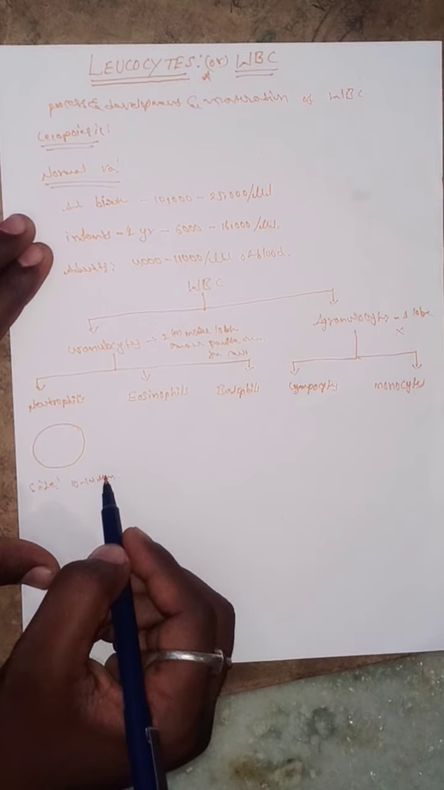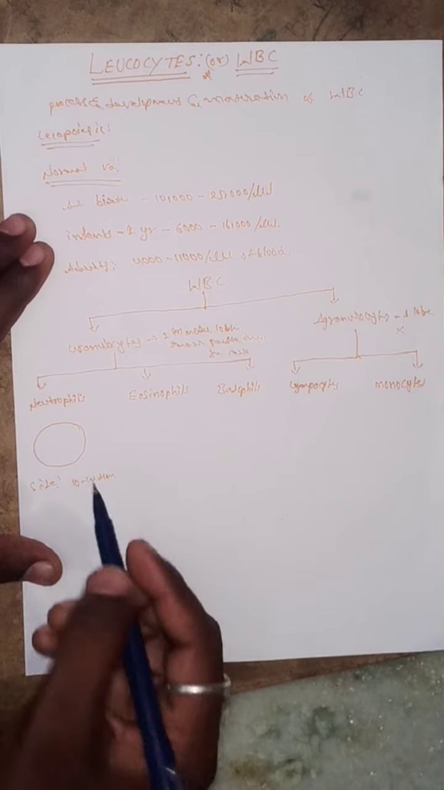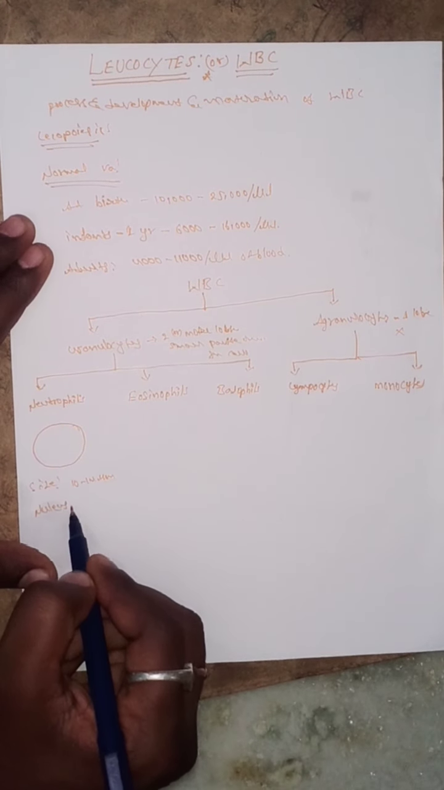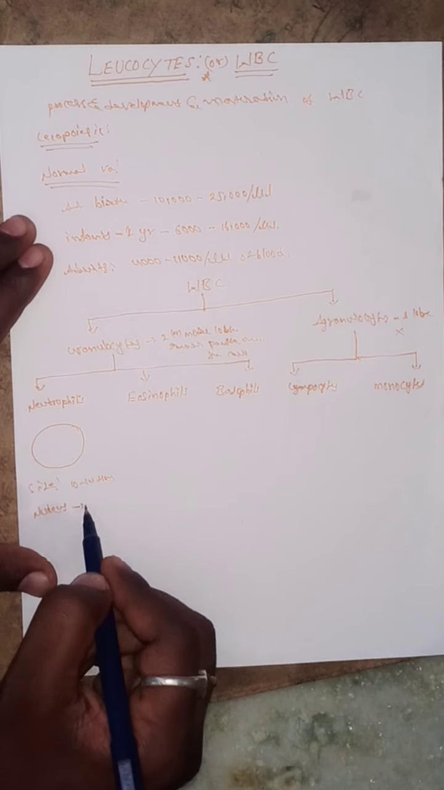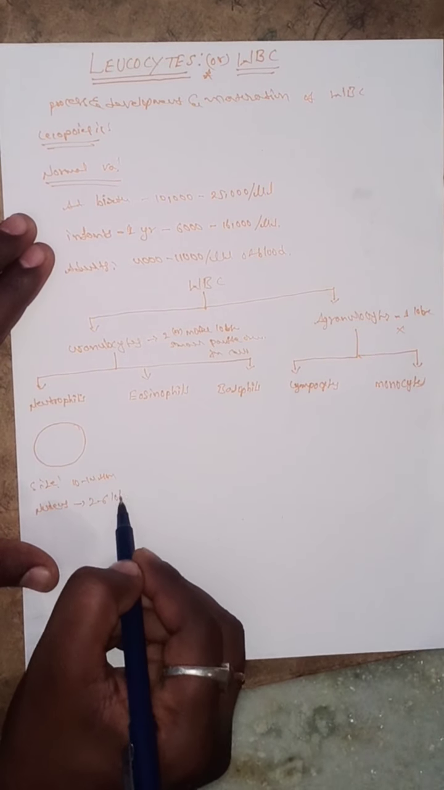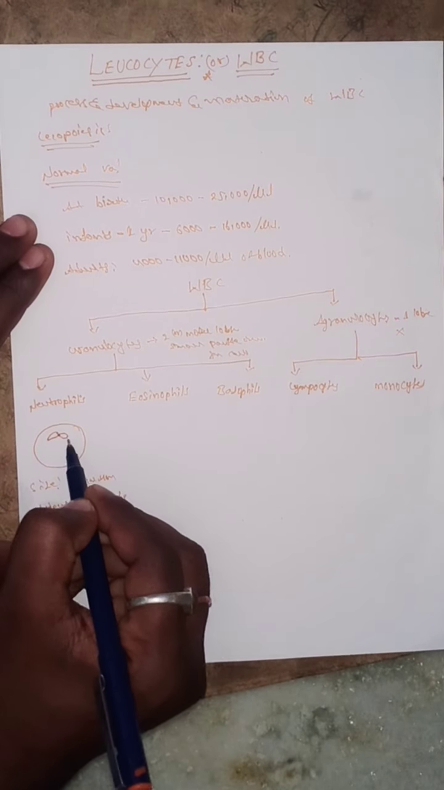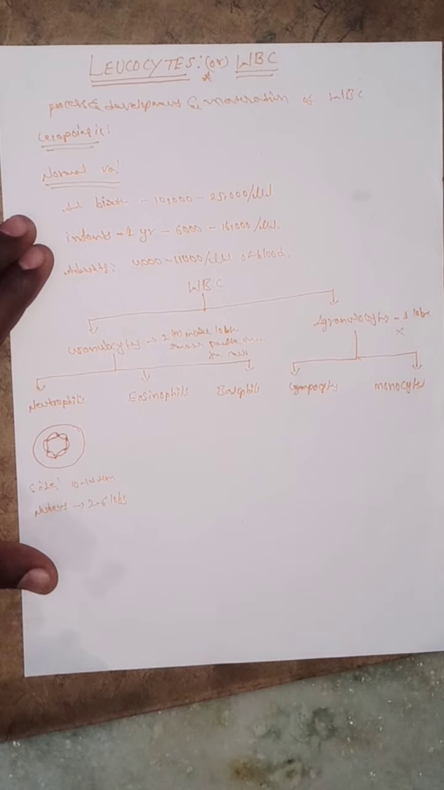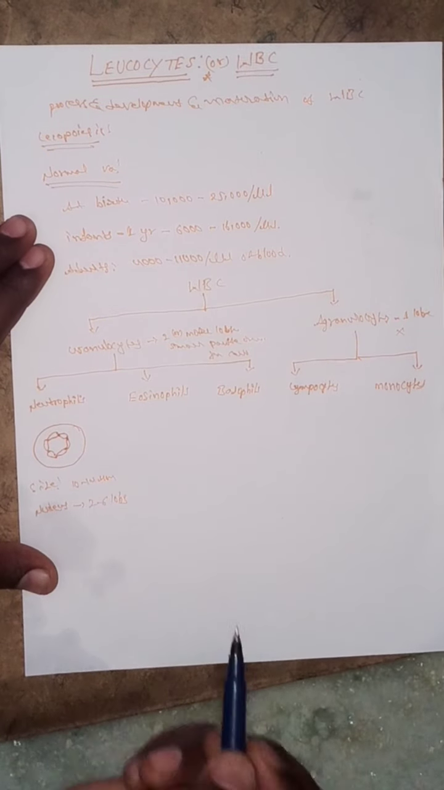The next one is the nucleus. The nucleus is at the central point of the cell. It contains 2 to 6 lobes. This is called lobes. 2 to 6 lobes are present in the nucleus.